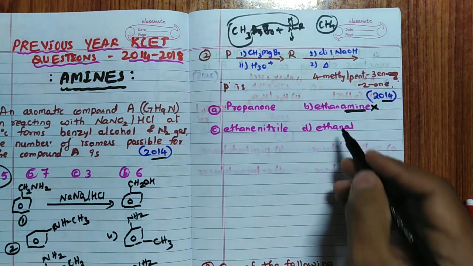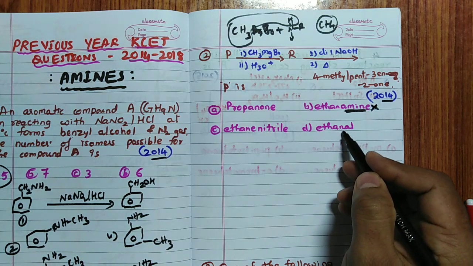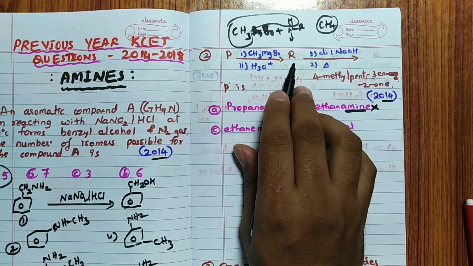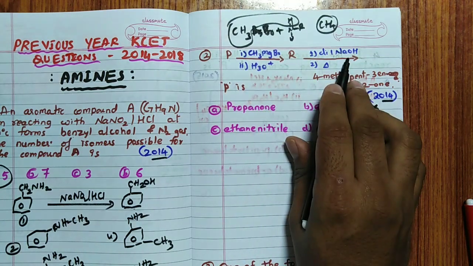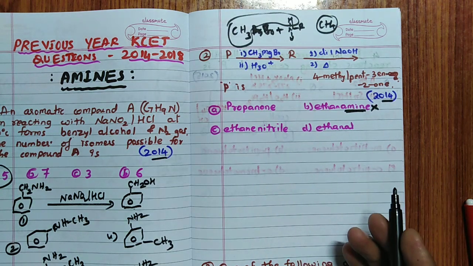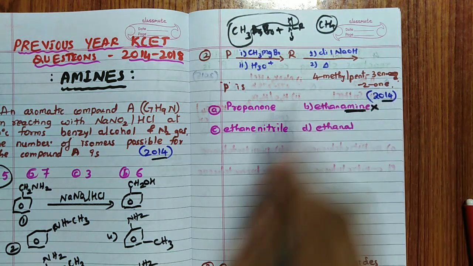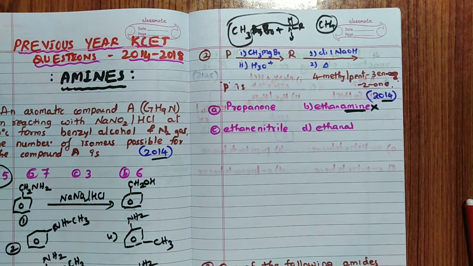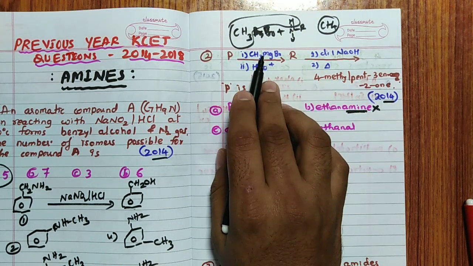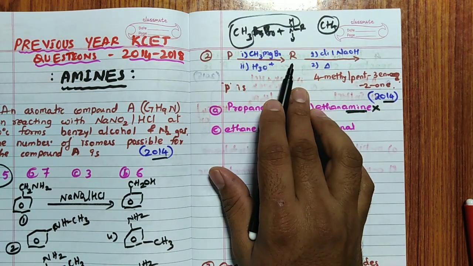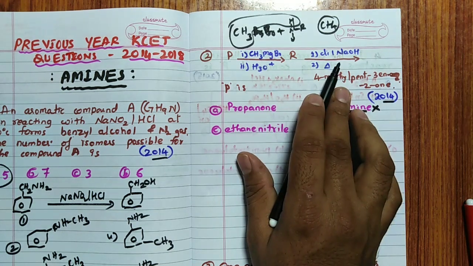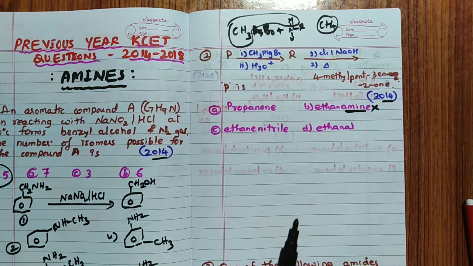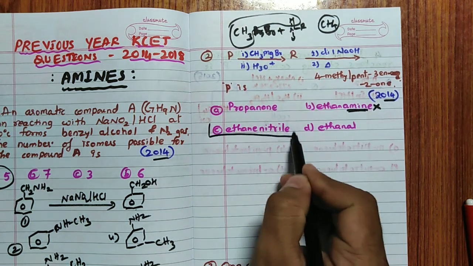Then remaining is ethanol. When you consider ethanol, you are going to get a secondary alcohol with CH3MgBr. A secondary alcohol reacting with NaOH, we have not seen any product formed, only a sodium salt, so you will never get this one. Then remaining are propanone and ethane nitrile. Propanone, when it reacts with CH3MgBr, gives a tertiary alcohol. A tertiary alcohol does not react with NaOH, so that is also wrong. Remaining is ethane nitrile. So in this particular case, the answer for this question is C.